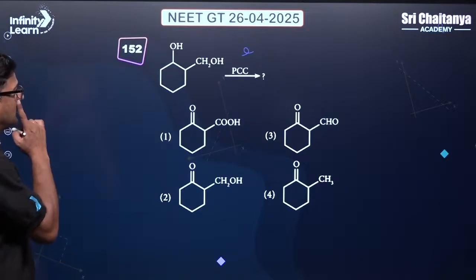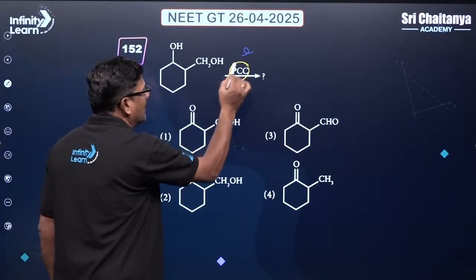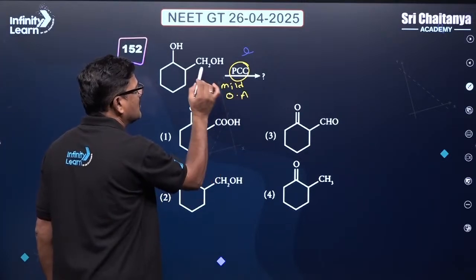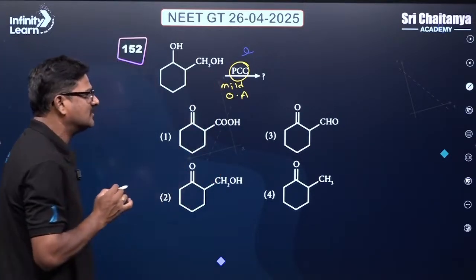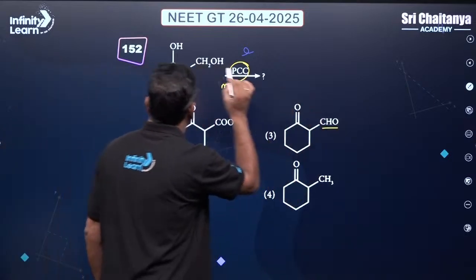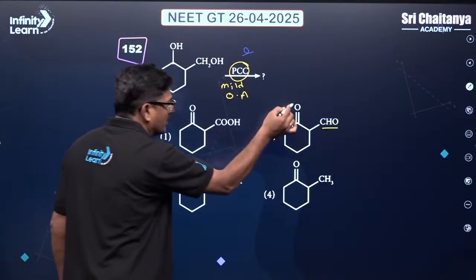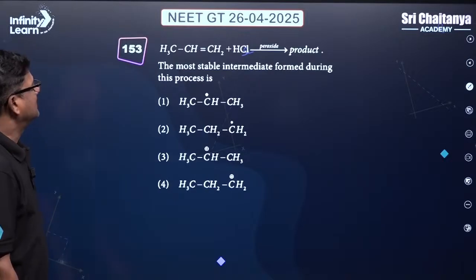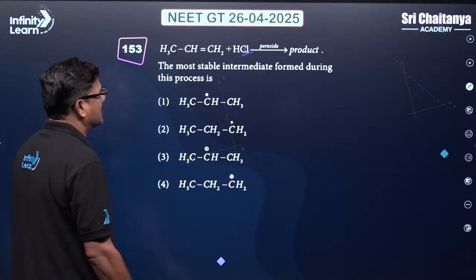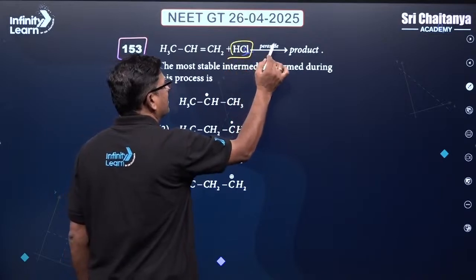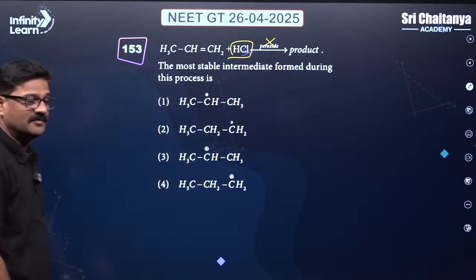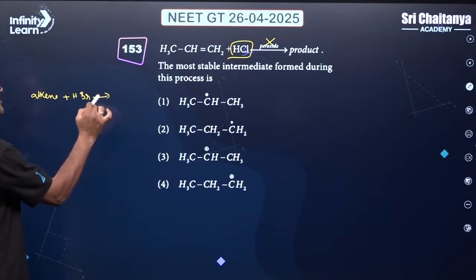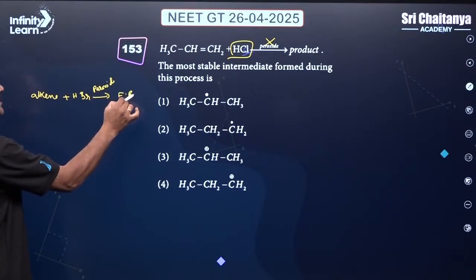And talking about PCC, it is a mild oxidizing agent. With a mild oxidizing agent, a primary alcohol is converted into an aldehyde and a secondary alcohol is converted into a ketone. So the option for this is going to be 3. And this is the one: HCl in the presence of peroxide. The HCl peroxide effect does not work. If peroxide is used, alkene with HBr in the presence of peroxide gives free radical addition.